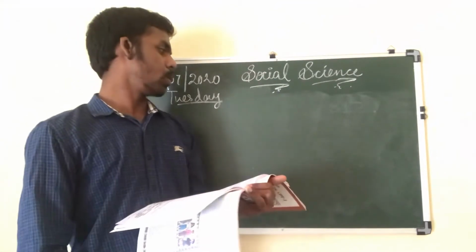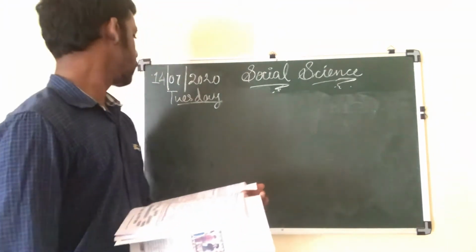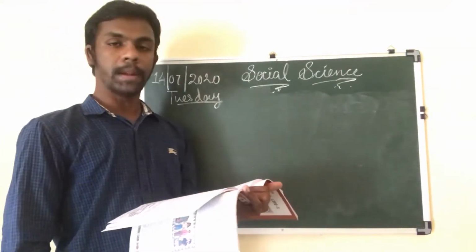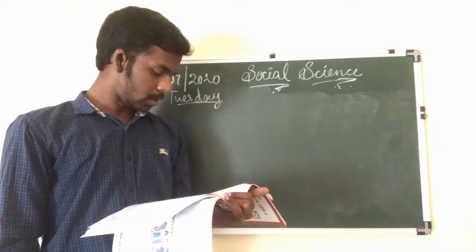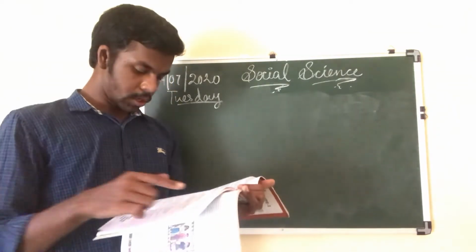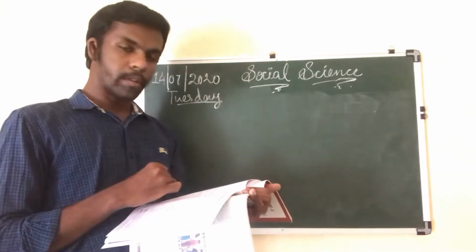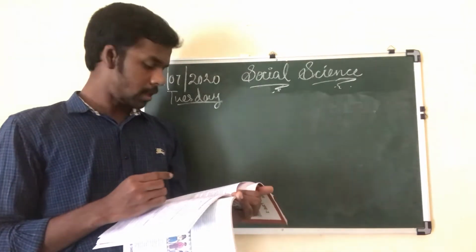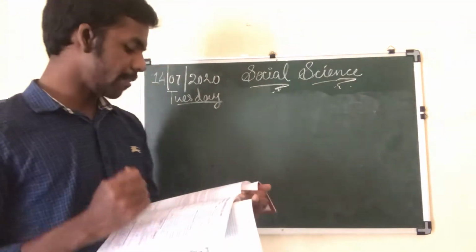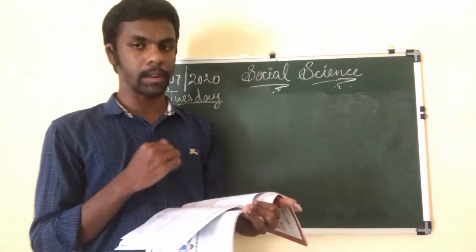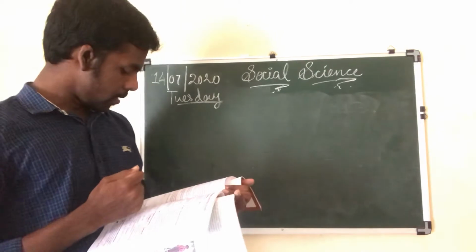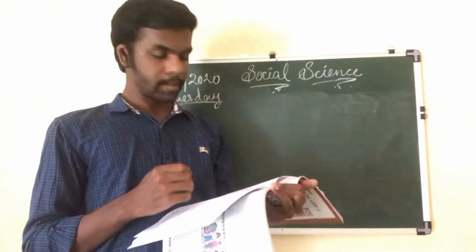Today we would be discussing all the question answers. There are around 5 question answers. I will give you 4 question answers, and the fifth one, let's see what it is.